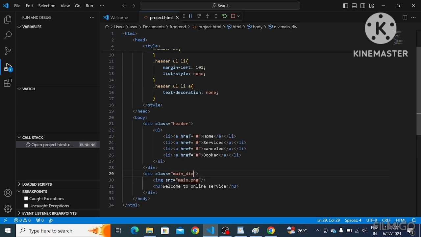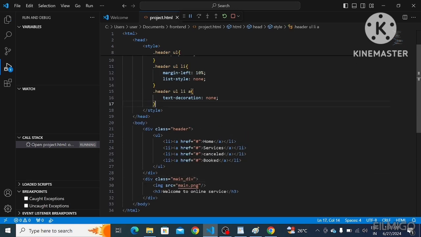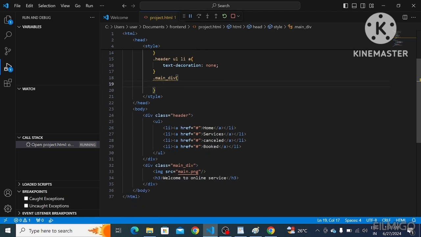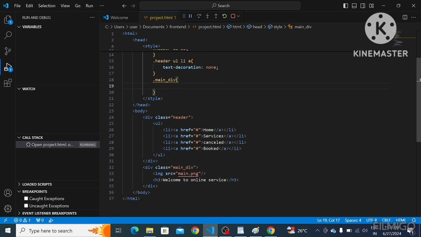Okay, next by using this class name, I'm going to give some CSS property. Main division display as flex.